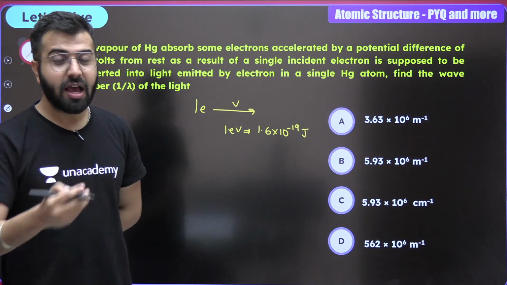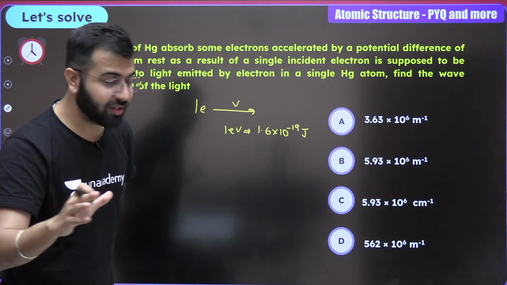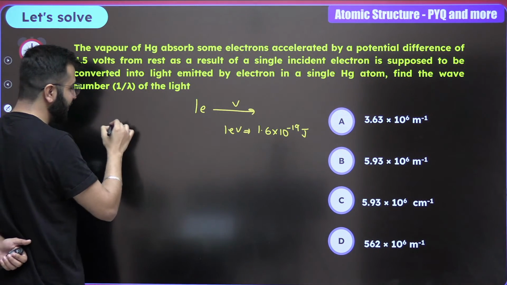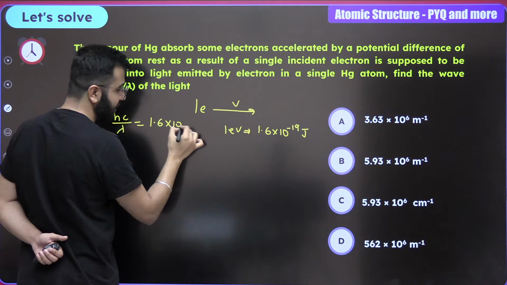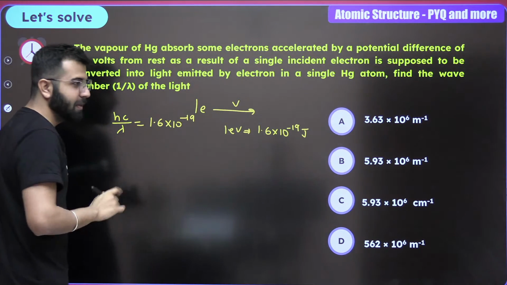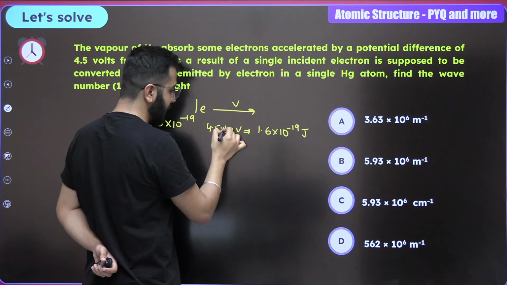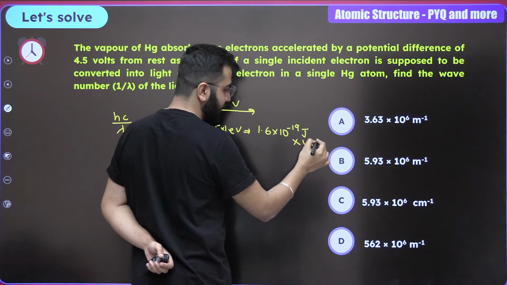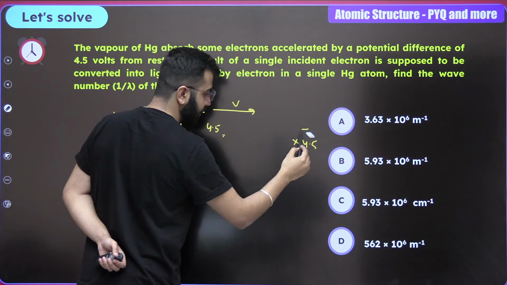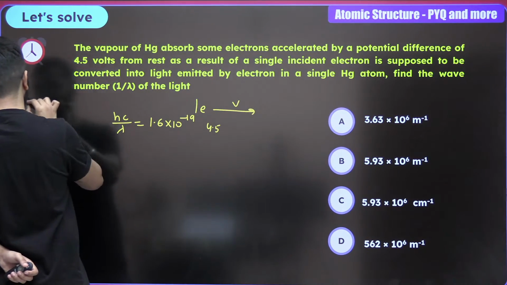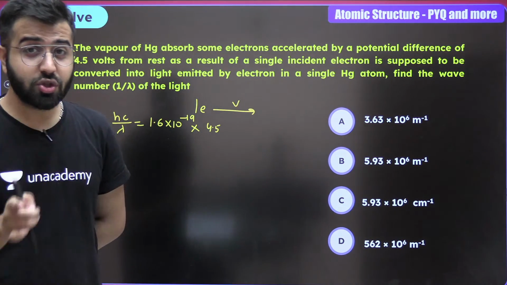And if this electron has to provide its energy in the form of radiation, then you should just remember hc by lambda is equal to 1.6 into 10 raised to power minus 19. But this is for 1 eV. What if I ask it for 4.5 eV? Then you will simply multiply by 4.5, right? Do it over here as well. I'm going to erase things over here. This much is the energy, but this much energy is in joules right now.